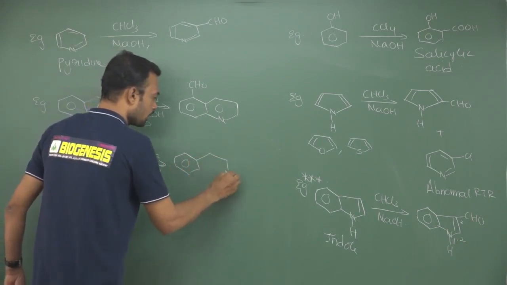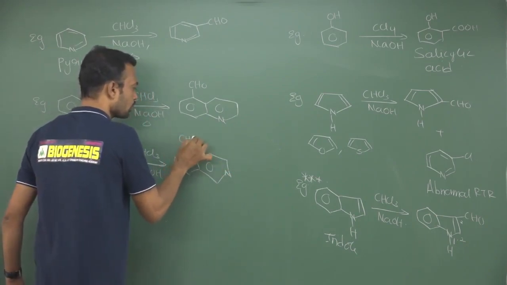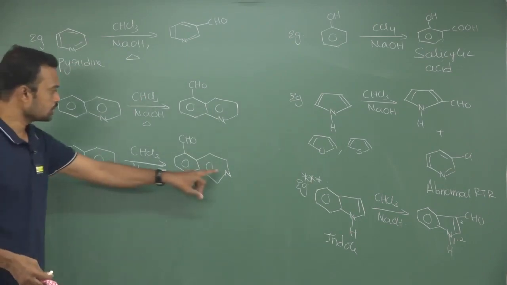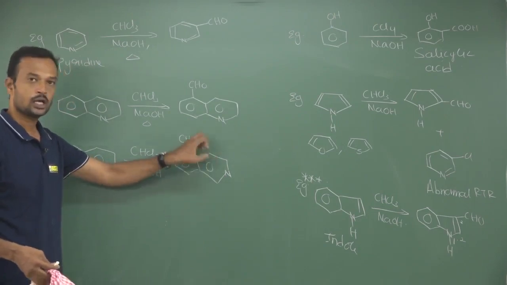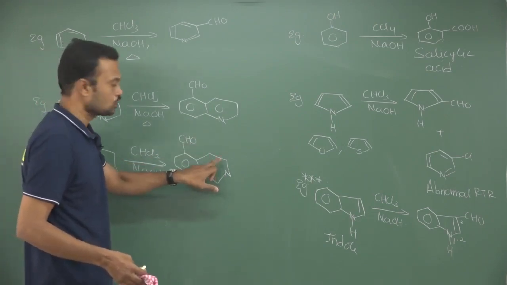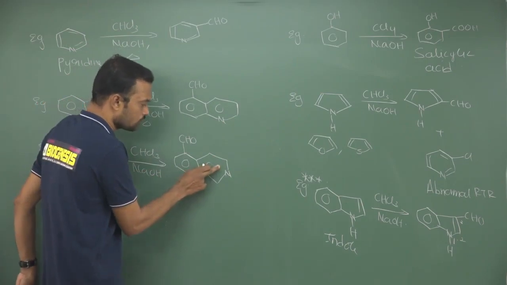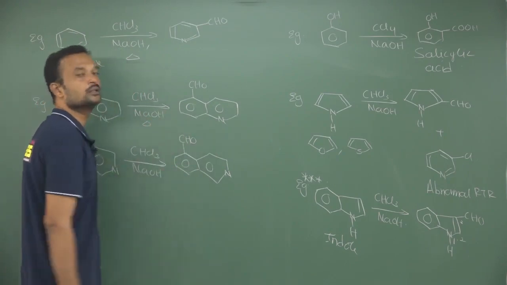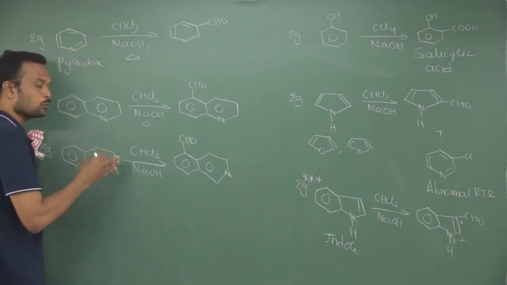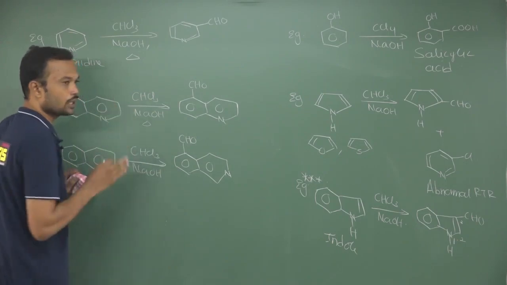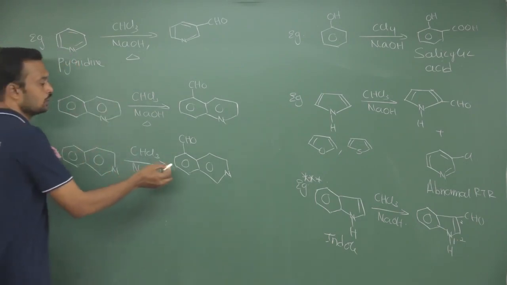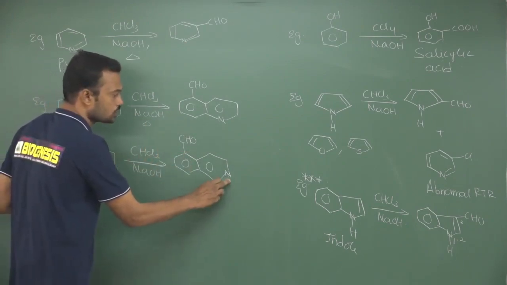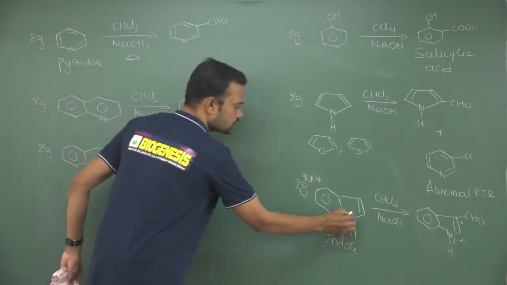So always remember, the Reimer-Tiemann reaction is not suitable for any phenolic derivative having electron withdrawing groups. See, this nitrogen containing aromatic ring has electron withdrawing character, that's why it is minor. So here the electrophile should not be substituted on this ring, it is substituted on this ring. Why? Because it is electron rich as compared to this. So always remember, we are substituting a formyl group on benzene, so definitely that ring should carry an electron rich character. One more point is that electrophilic property should be reduced and nucleophilic property should be very high. This nitrogen decreases electron density, but this one will increase electron density.